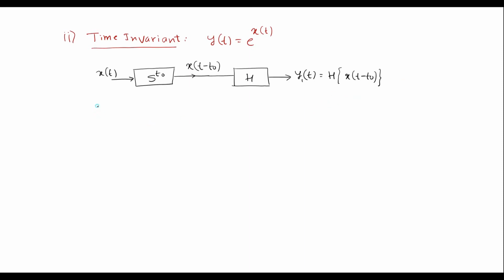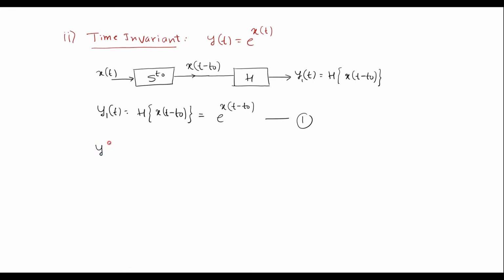Now let's write y1 of t with respect to the given input. We know that y1 of t is equal to h x of t minus t0. Here the given input signal is e power x of t; shifting x of t by t0 units, I can represent it as e power x of t minus t0. We'll call it equation number 1. Now apply a similar shift in the output equation, that is replace t by t minus t0.